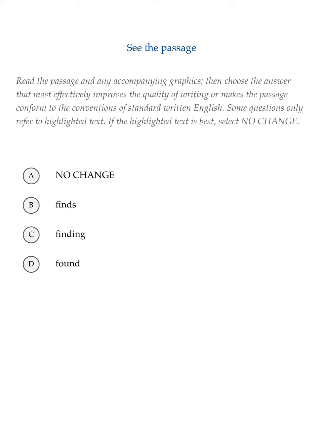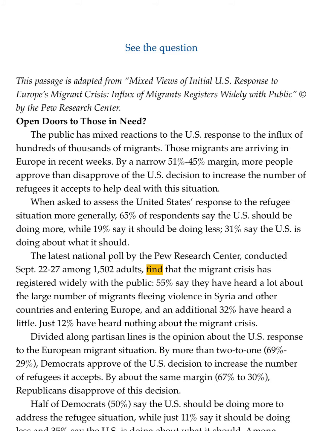This writing and language question is about standard English conventions, meaning it's basically testing a grammar rule or two. To answer it, we have to go to the passage, look at the highlighted text, and see if there's anything wrong with it. Since the highlighted text here is just one word, let's read the sentence in which it appears to see if